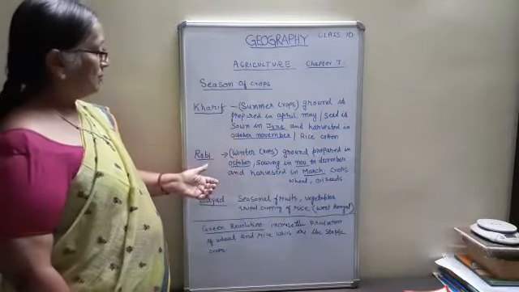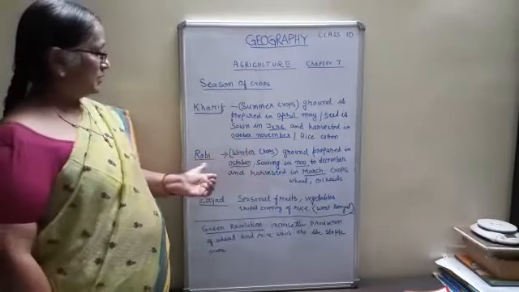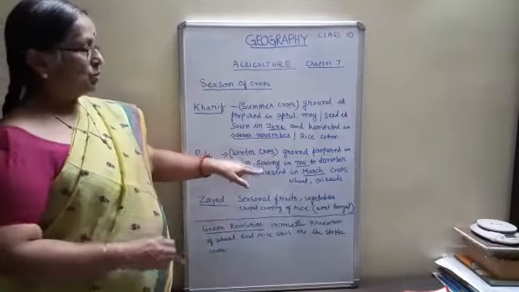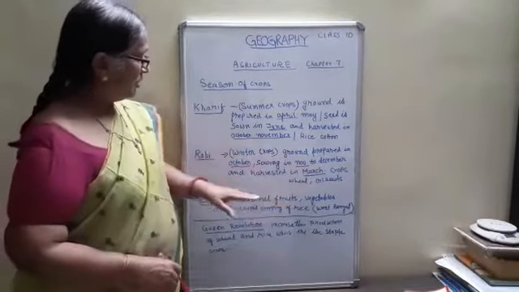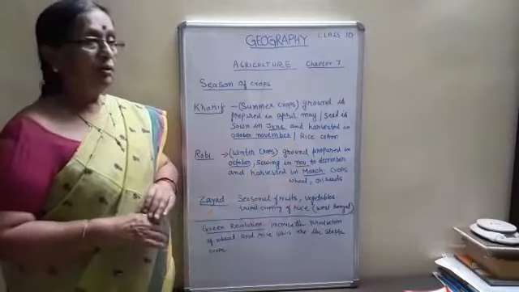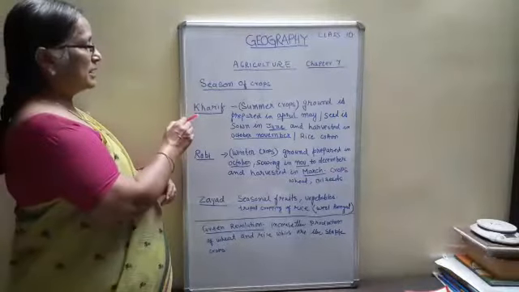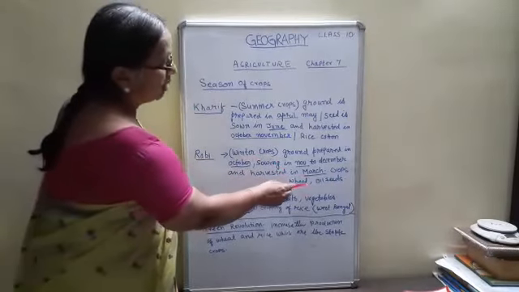Now the second cropping season is winter crops. We call it Rabi crop. Ground is prepared in October, sowing is done in November to December, and this crop is harvested in the month of March. So that is what we call winter crops. The first one is the summer crop, the second one is the winter crop, and the most dominant crop is wheat.